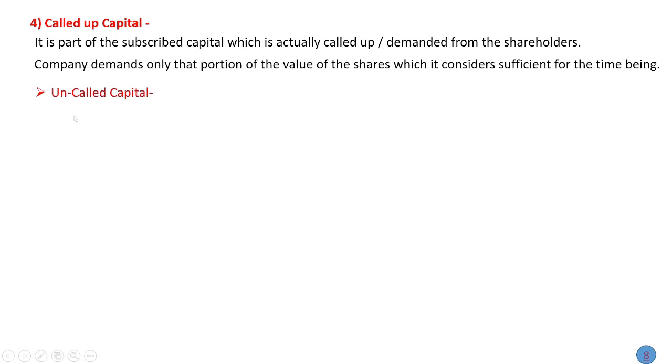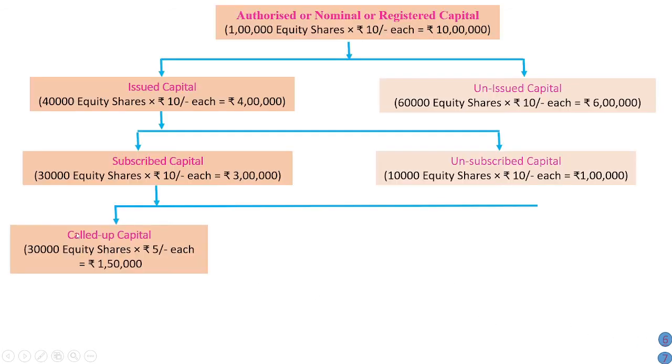Then, uncalled capital. Uncalled capital means it is a part of subscribed capital which is not called up by the company. Means the remaining part of subscribed capital which is not called by the company is called uncalled capital. In our example, the company has demanded rupees 5 per share, so the remaining part, that is 5 rupees, becomes uncalled capital. So uncalled capital 30,000 into 4, that is 1,20,000 is our uncalled capital.